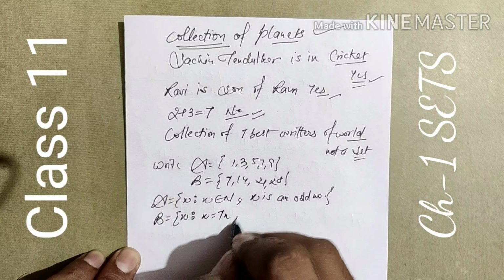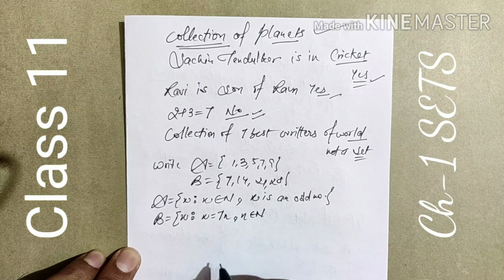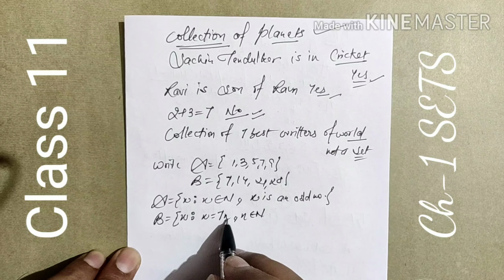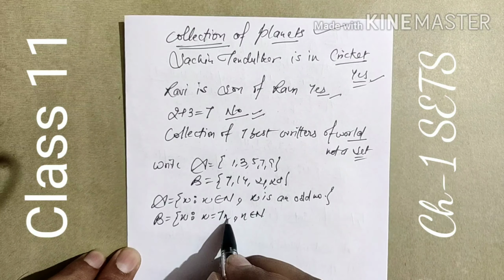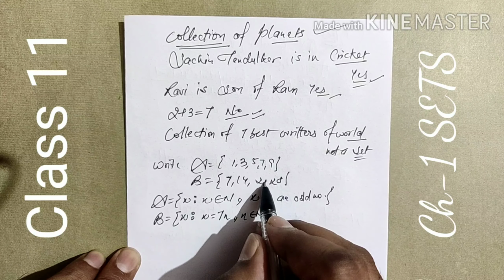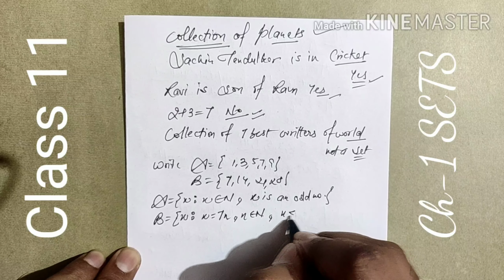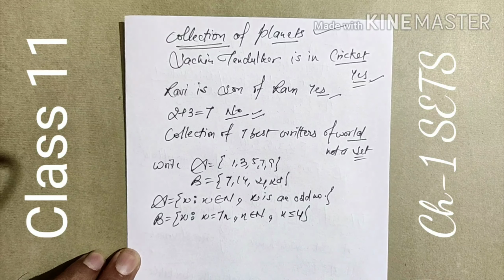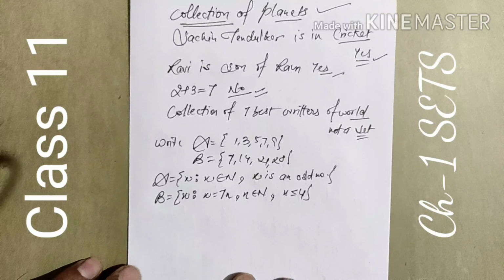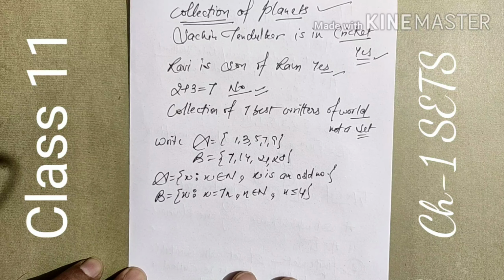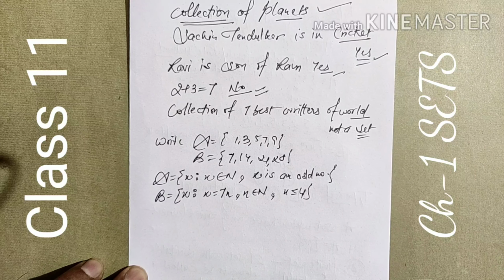7 into n, where n is a natural number. 7 times 1, so n should be 1. 7 times 2, it should be 2. Like this, n is replaced by 3, n is replaced by 4. So we can say n is up to 4 only. So this is the way we can write the roster form in set builder form. In the same way we can write the reverse one.